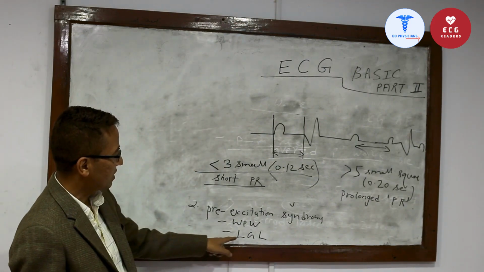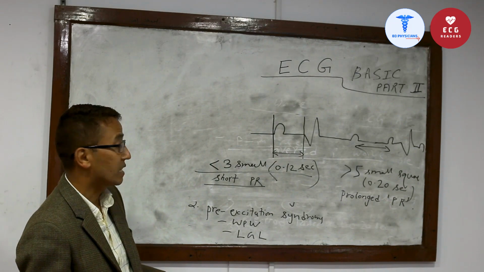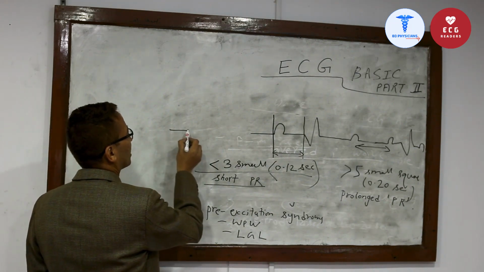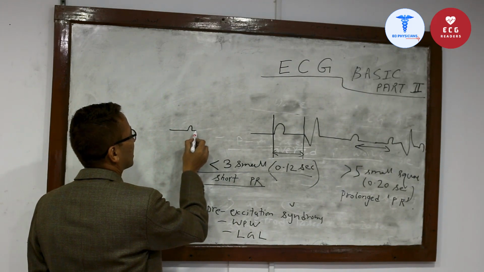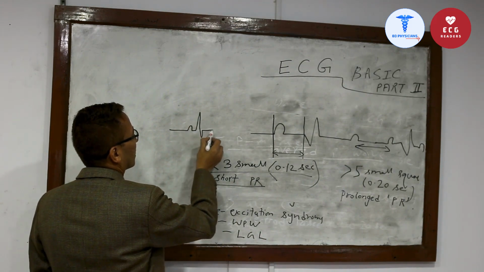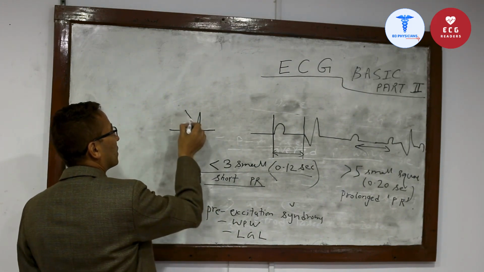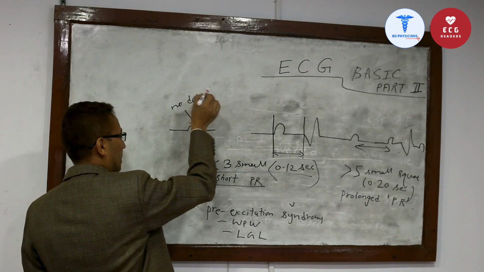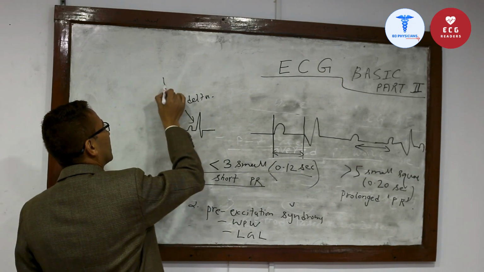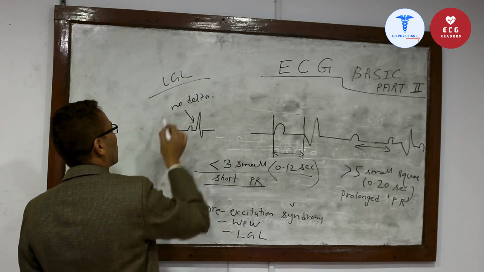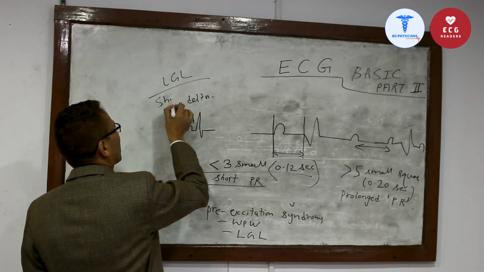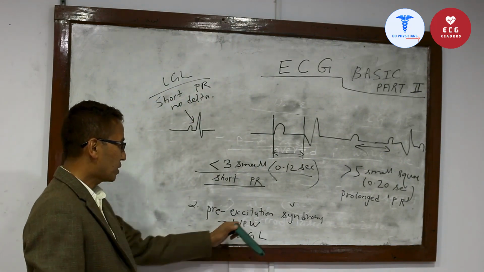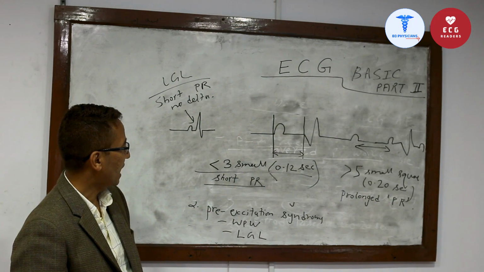And another cause is Lown-Ganong-Levine syndrome, LGL syndrome. In LGL syndrome also, there is short PR interval, but there is no delta wave. No delta wave in LGL. In LGL syndrome, there is only short PR interval. So WPW syndrome and LGL syndrome can be differentiated.